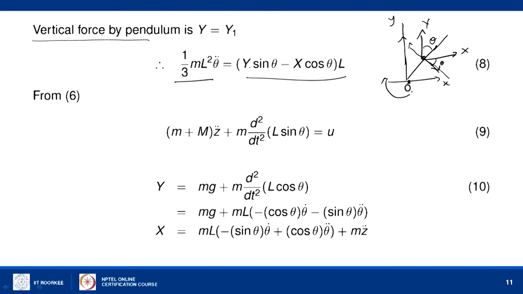Now, exactly we will calculate this Y and X. Capital Y is given by this expression as mentioned in the previous slide. We substitute this, and expanding d square by dt square of this expression will give this one, and capital X, by using the same expression in the previous slide, we get the expression as given in the last line.